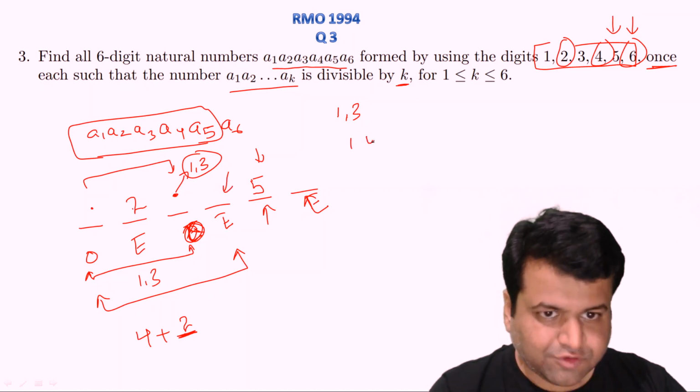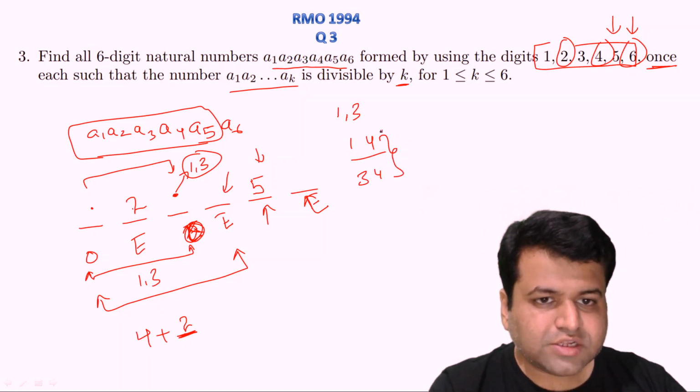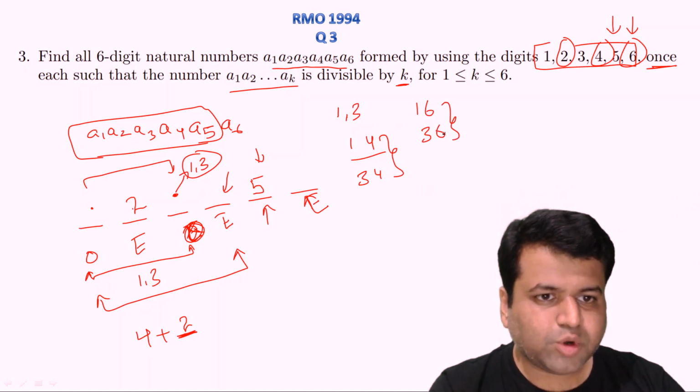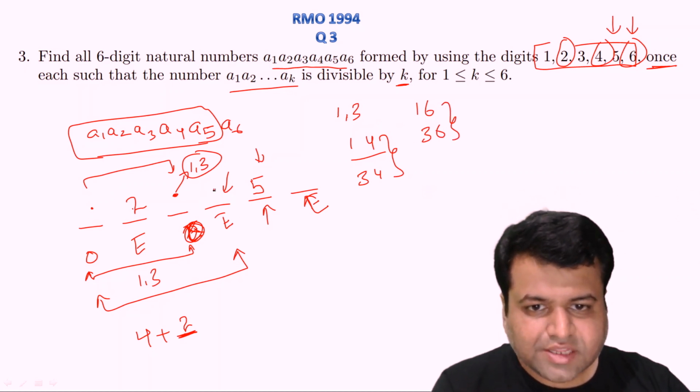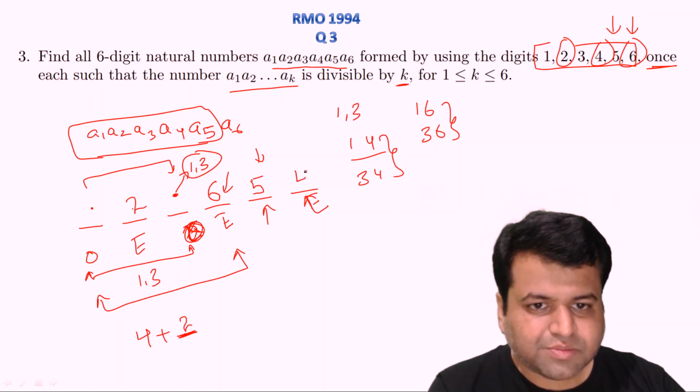So if we place 4, then 14 or even 34, both of these will not be divisible by 4. So only one option is left, 16 or 36, right? Both of these will be divisible by 4. So at this place there should be 6. So the remaining even digit that should be there, right?